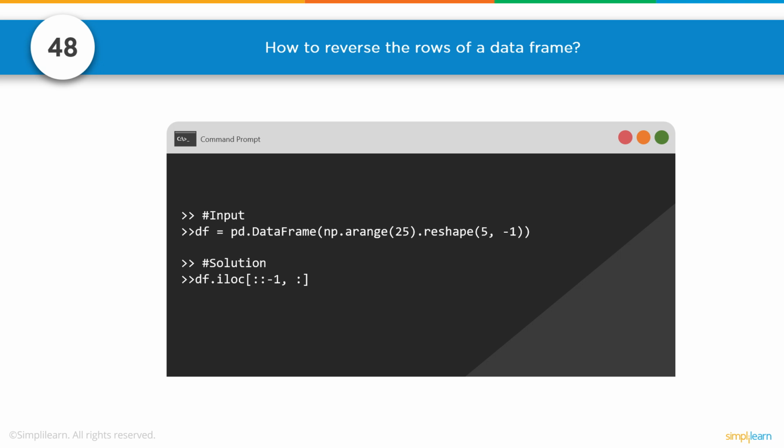And so our solution is to do the df.iloc. And this is just understanding how steps work. The steps, you have your colon, minus 1. So we're taking all the rows, all the columns, stepping minus 1 going in the reverse direction. And then we're just going to use it across all the different columns on there. Let me say that again. The first colon is going to be your rows. Starting row, stopping row, step minus 1. That's all this is about, is that step minus 1, comma, and then all the columns.